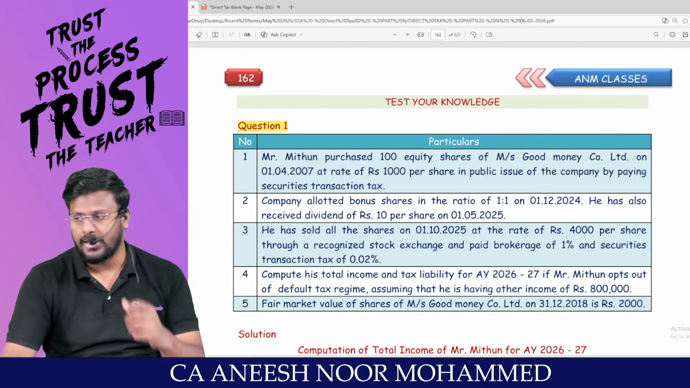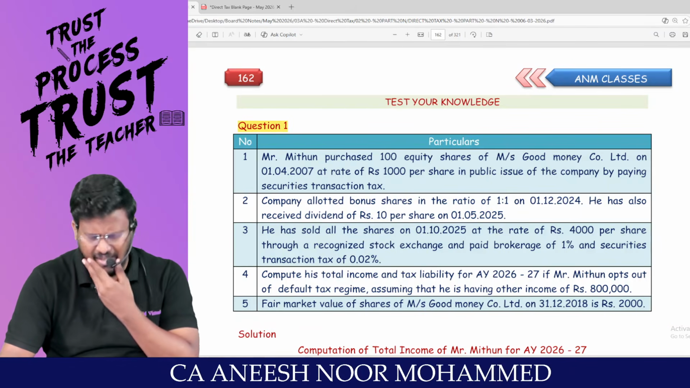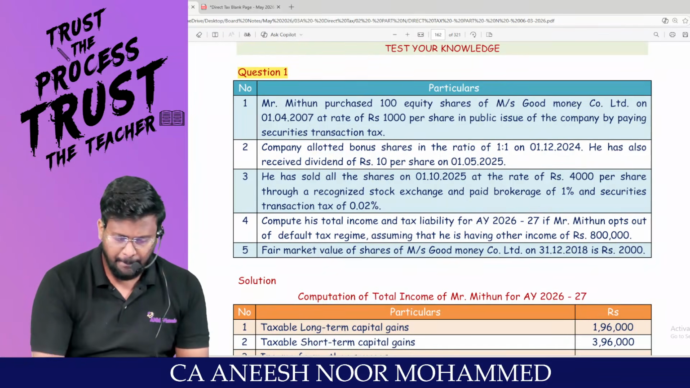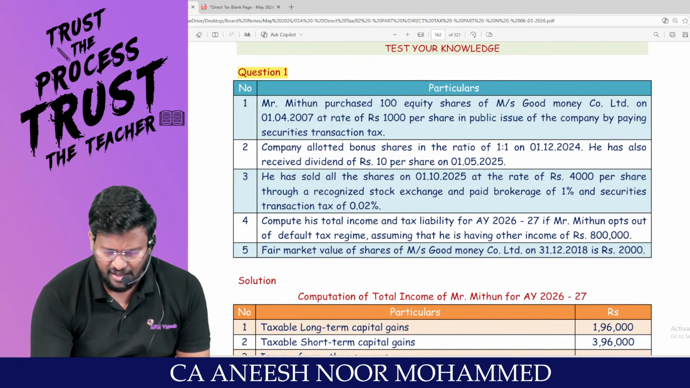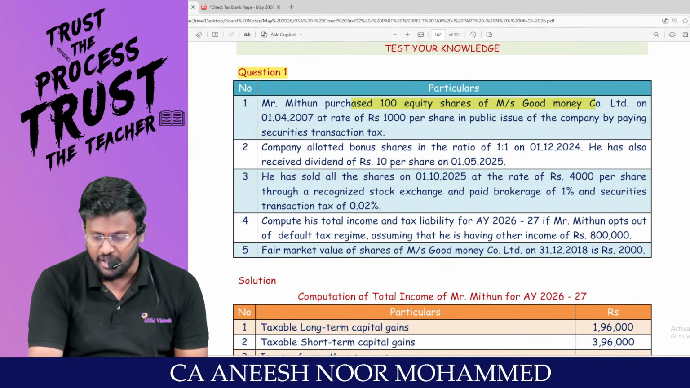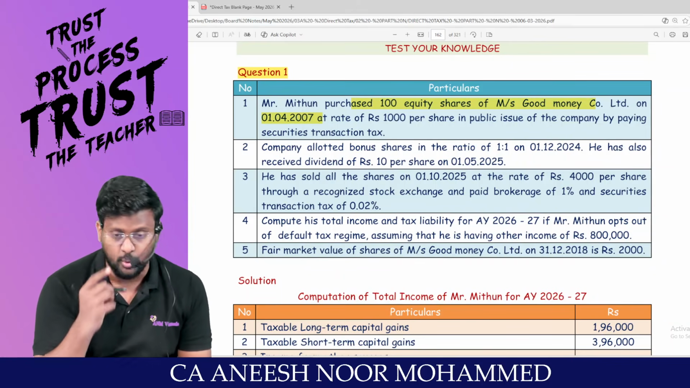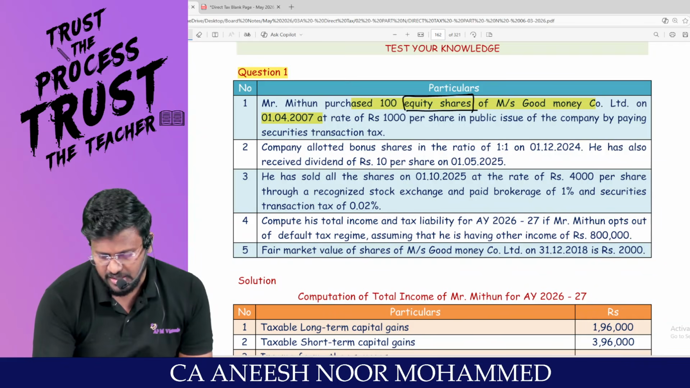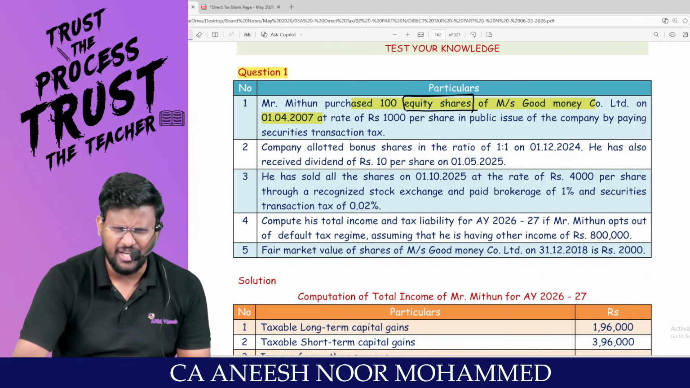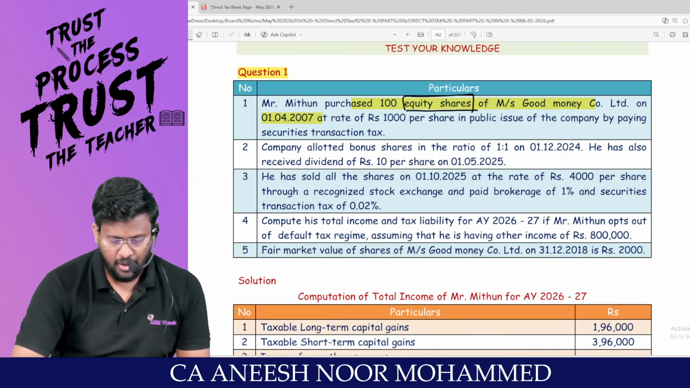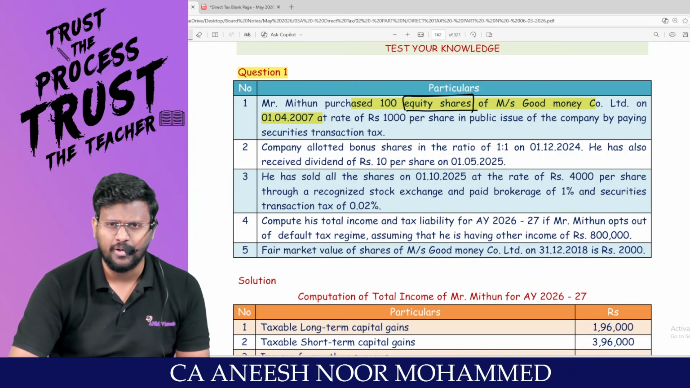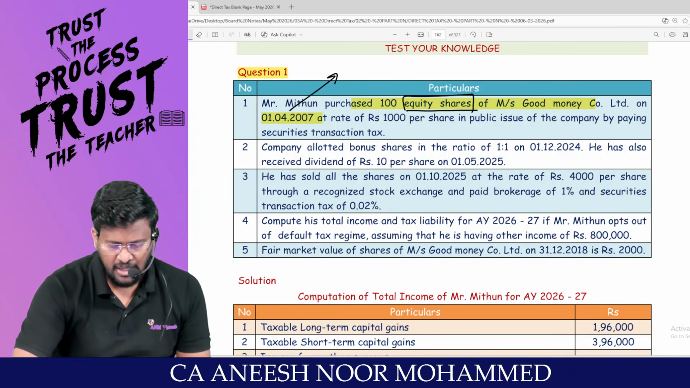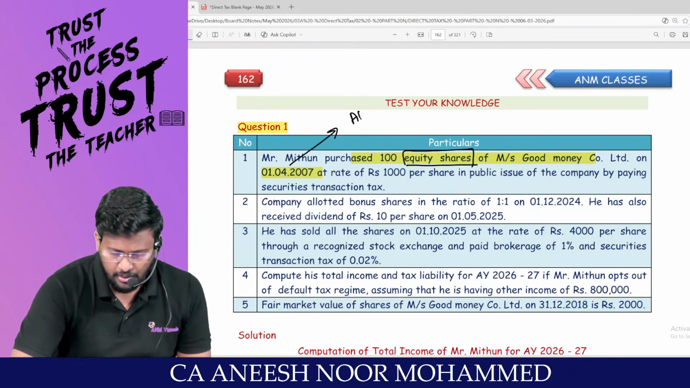We are having ICAI book back questions. Nearly 8 questions are there. Question number 1. Mr. Mithun purchased 100 equity shares of Mrs. Good Money Company Limited on 1/4/2007. First of all, what asset he has purchased? Equity shares. Is equity share a capital asset? Yes, sir. On what date? 1/4/2007. Before base year, after base year? After base year. So is it Baby or Abhi? Abhi. After base year. Am I right, sir?